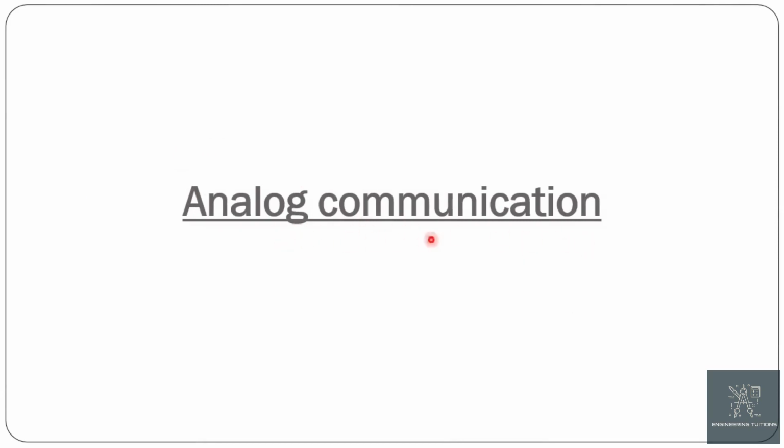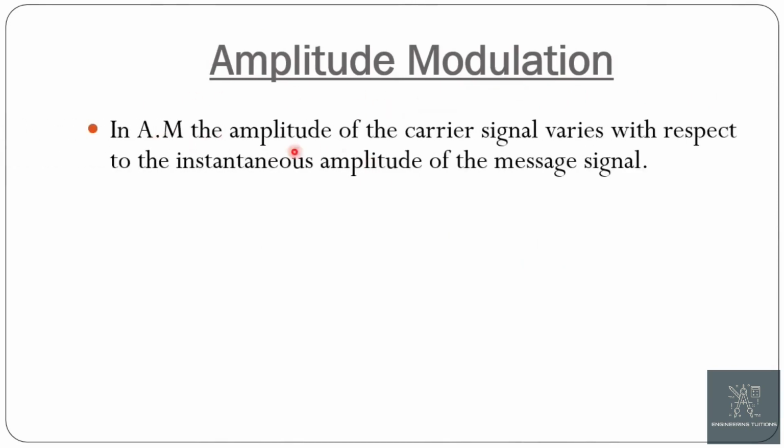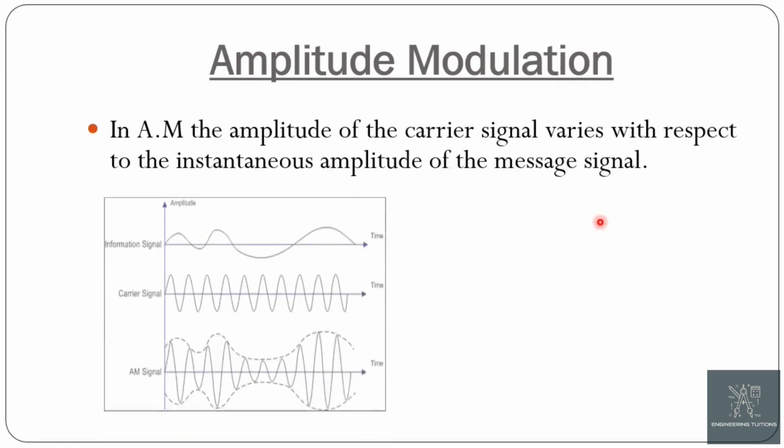Now analog communication, in which today we will only discuss amplitude modulation. In amplitude modulation, the amplitude of the carrier signal is varied with respect to the instantaneous amplitude of the message signal. This is the information signal which contains the information to be transmitted, and this is the carrier signal whose amplitude is to be varied with respect to the instantaneous amplitude of the message signal, and this is the generated AM signal, in which you can see the amplitude of the carrier is varying with respect to the instantaneous amplitude of the message signal.